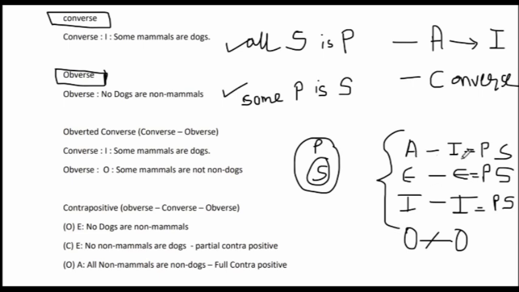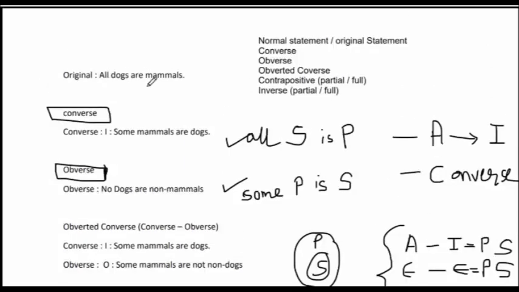A goes to I, E remains E, I remains I, and subject and predicate are interchanged in the converse. Let us look at the example here. All dogs are mammals. This is an A proposition. A went to I proposition. Some mammals are dogs is an I proposition. Dogs was the subject. It became the predicate in the converse. And mammals was the predicate. It became the subject in the converse. Very simple. Take your time, go through this. Don't hurry.